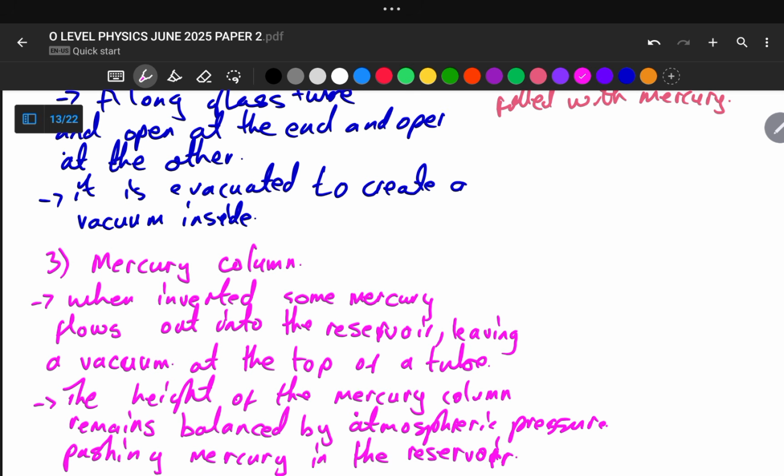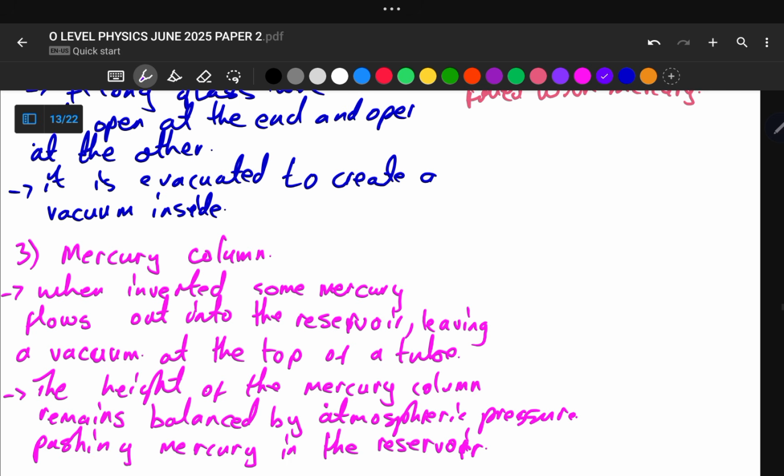Okay, so let us move on to the last stage, stage number 4, the scale. There is a vertical scale, usually in millimeters. It is placed along the tube to measure the height of the mercury column.